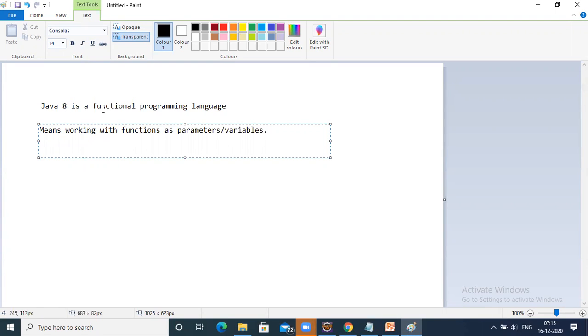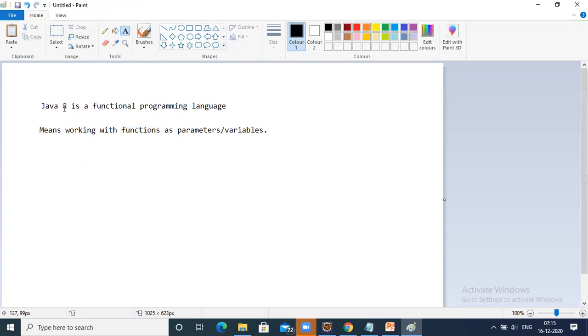This is the meaning of functional programming language. We can work with functions just like we work with parameters or variables. And this feature is supported from Java 8 onwards.